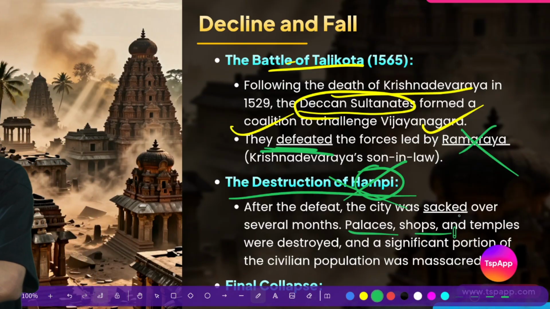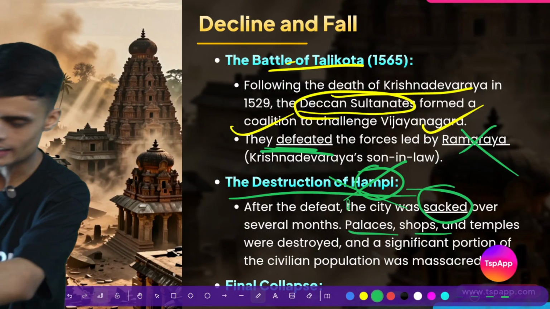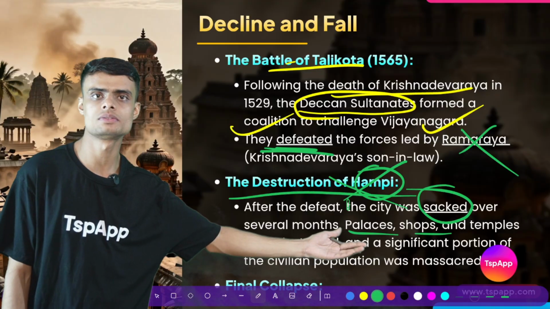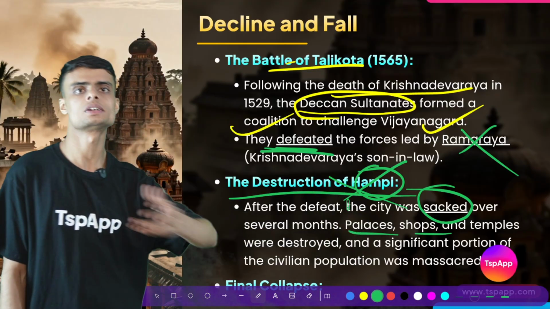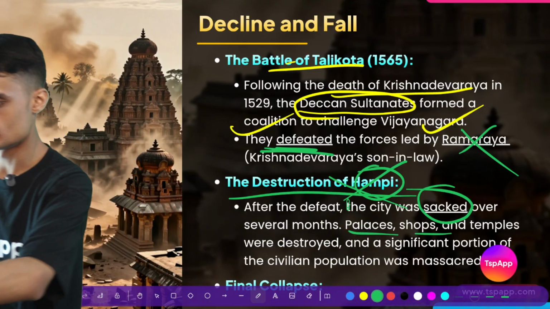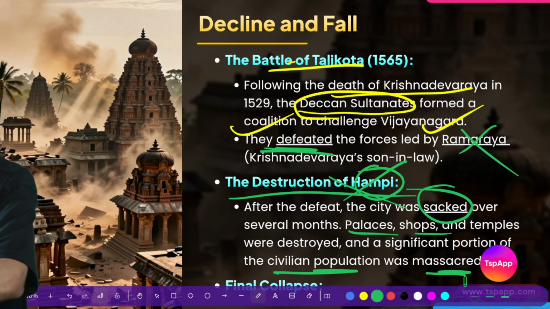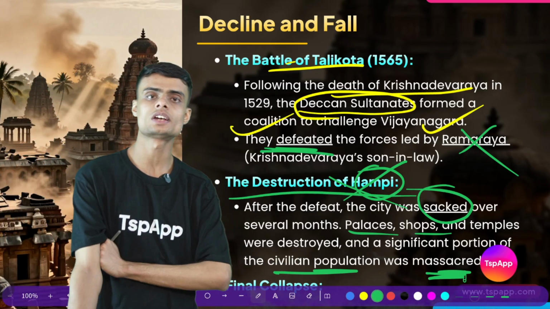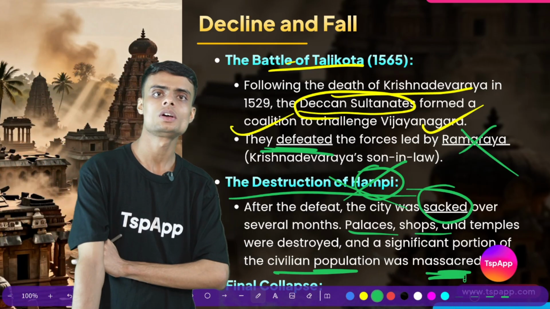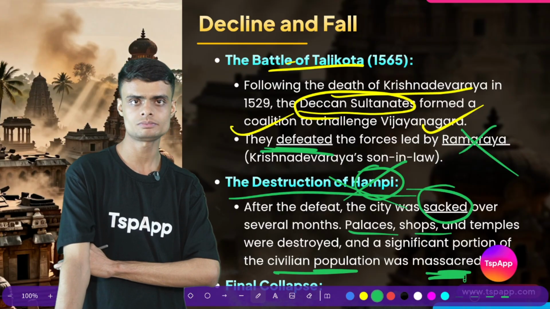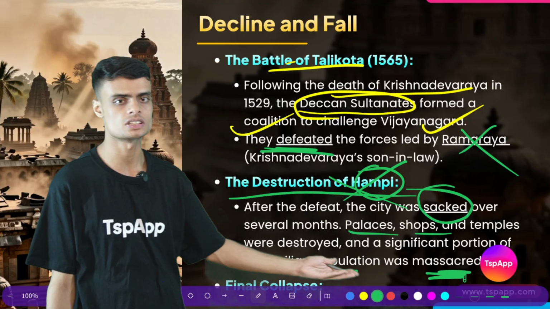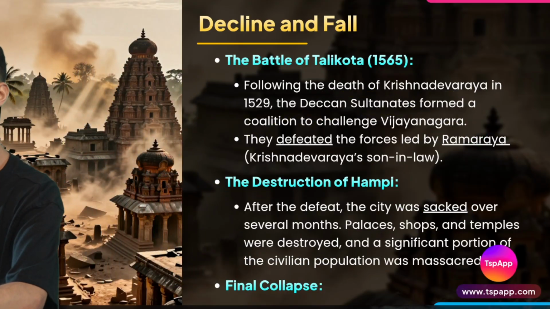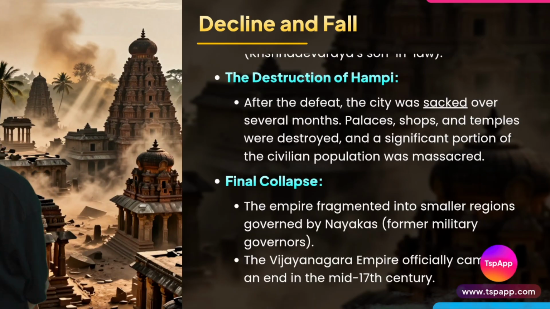Palaces, shops, and sacking was done. What is sacked? Plundering was done. Money, gold, silver, coins, all these things were taken by them. Civilian population was massacred. In that time period, there was also a tradition where the people of the defeated kingdom would be killed, executed, massacred. So that's why we see the decline and fall of the Vijayanagar Empire.